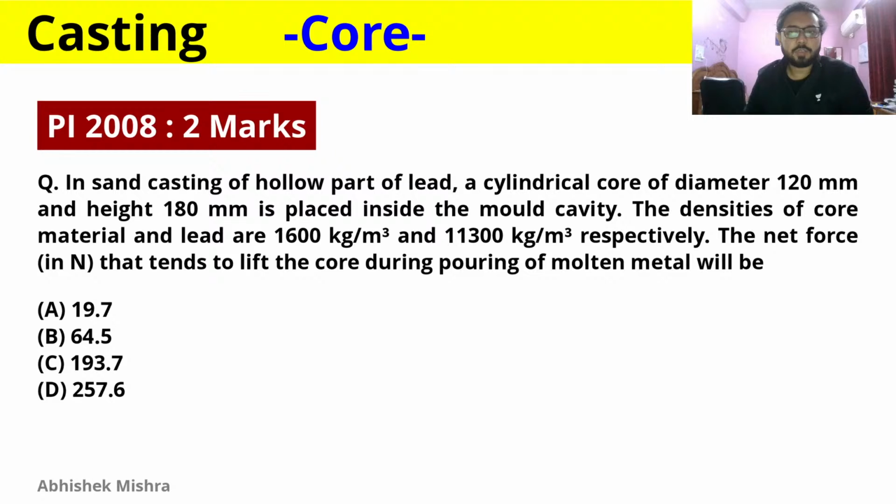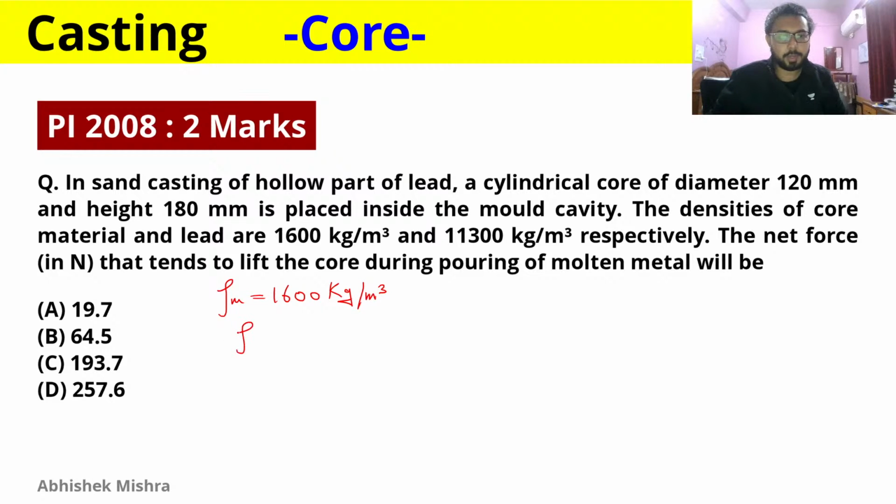In sand casting, we are given this information, and we are also provided with the molten metal or liquid metal, which is lead here, its density and core density. And you can see core density is 1600, and liquid metal lead density is.